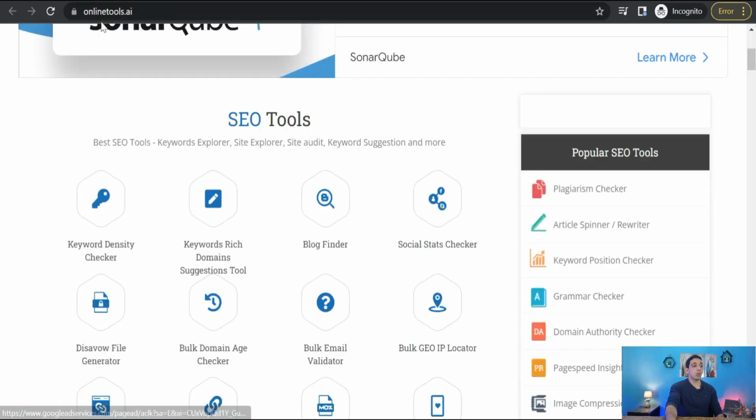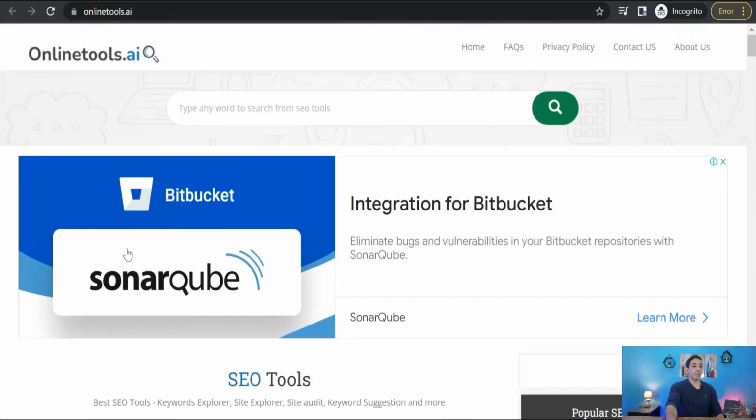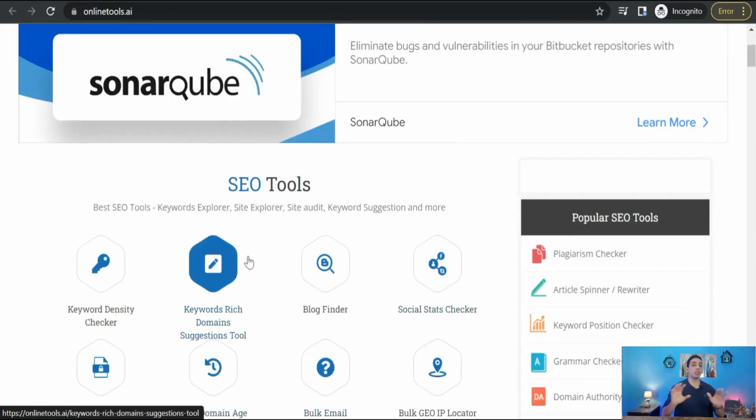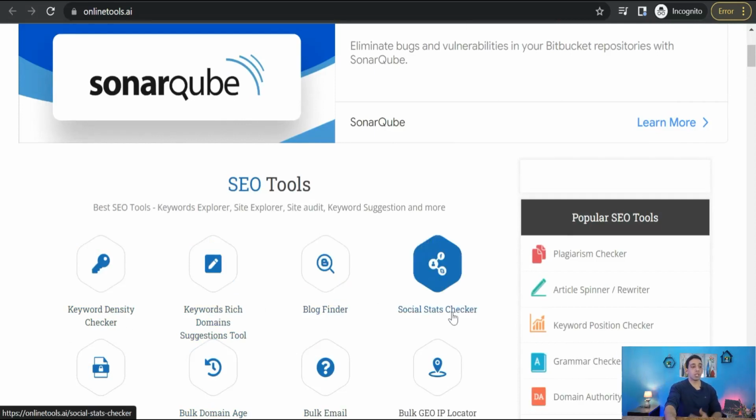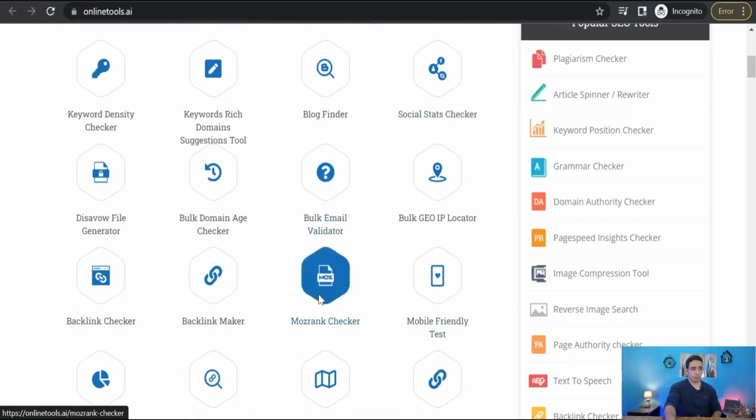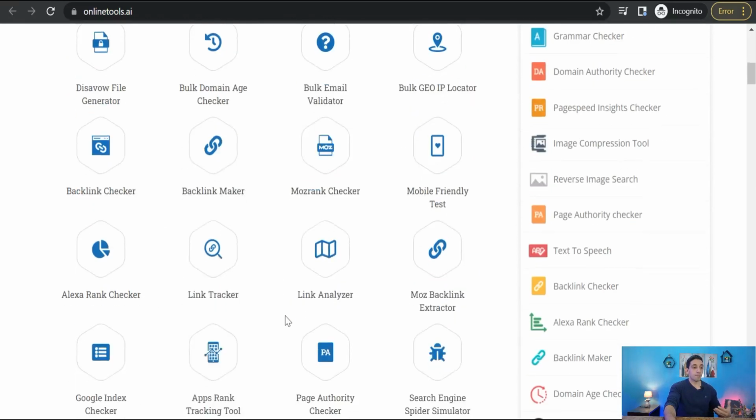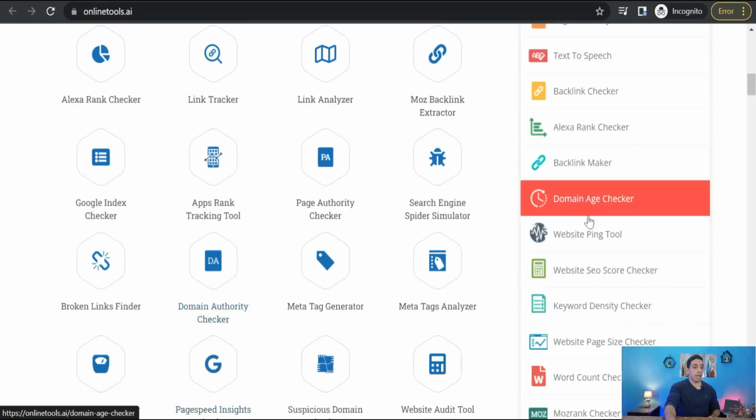And now let's take a look at the last website for today. That is OnlineTools AI. It's a huge library of SEO tools. So you can find here a lot of tools in a toolbox, like keyword density checker, keyword rich domains, blog finder, social stats checker, and a lot of these beautiful tools that you can use in your blog, business, and so on, like backlink checker, backlink maker, Moz rank checker, link analyzer, link tracker.